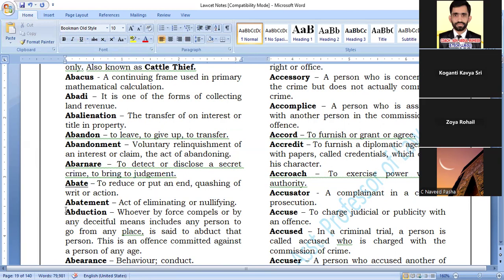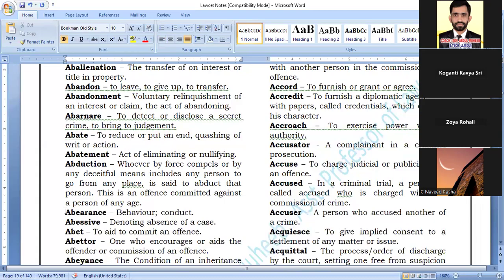What is abatement? Abate माने to reduce or put an end. Abatement माने act of eliminating or nullifying. Eliminating or nullifying माने finishing off. Known as finishing off. Next.